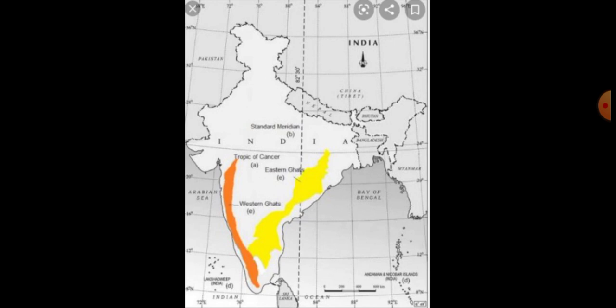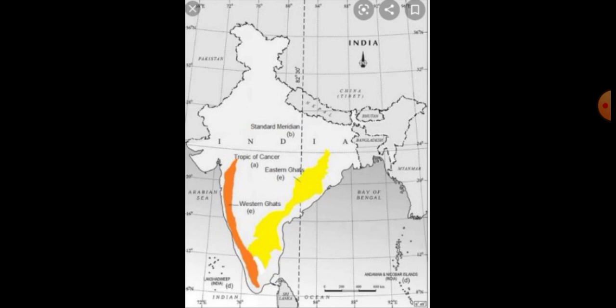Western Ghats are on the western side, and the orange color is Western Ghats. The yellow color is Eastern Ghats. The Eastern Ghats join the Western Ghats at the place of Nilgiri. Okay, correctly you have to do. Just you see this map and you have to do all these things.